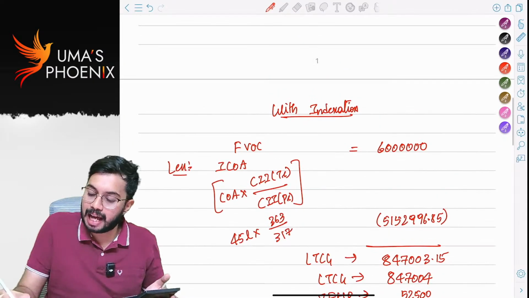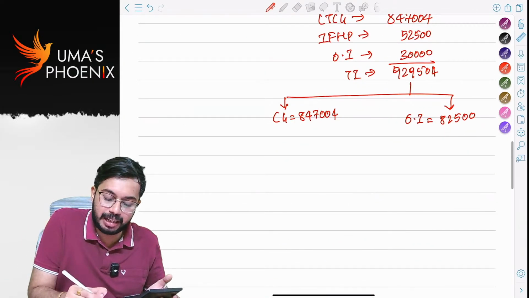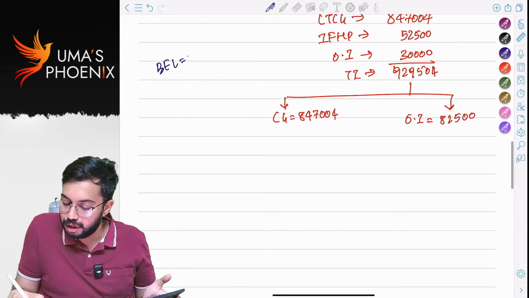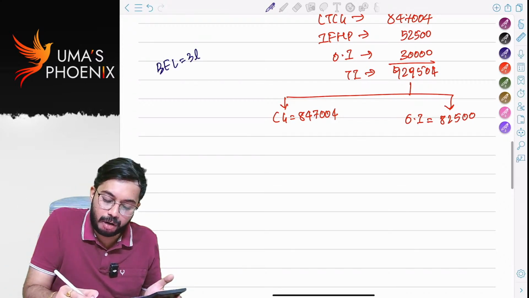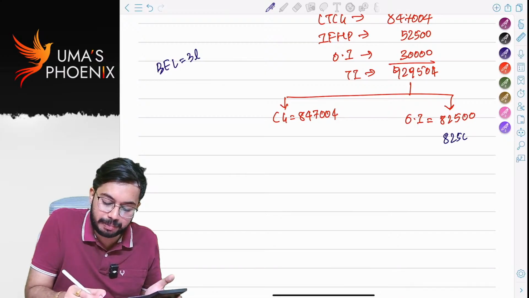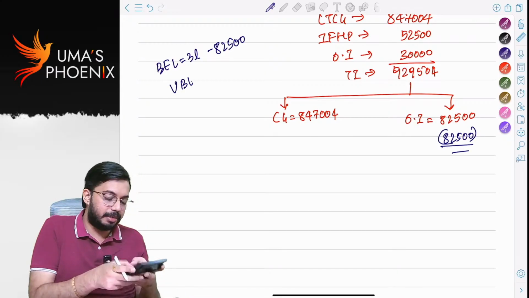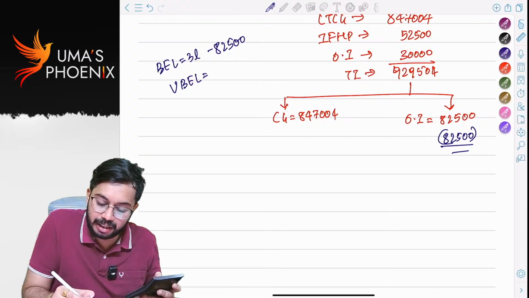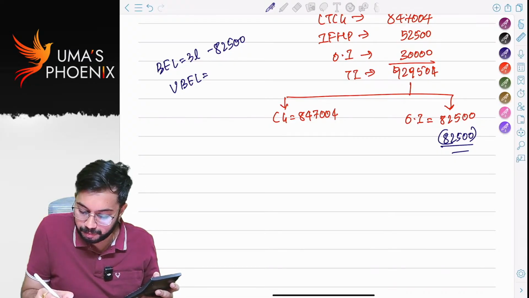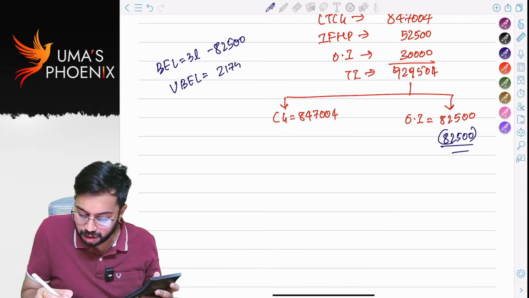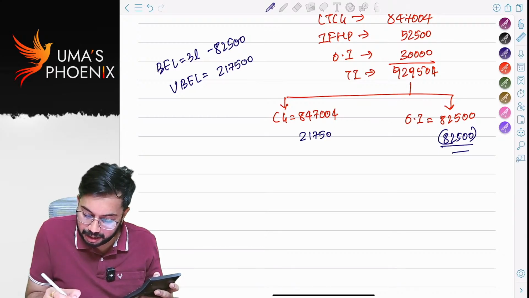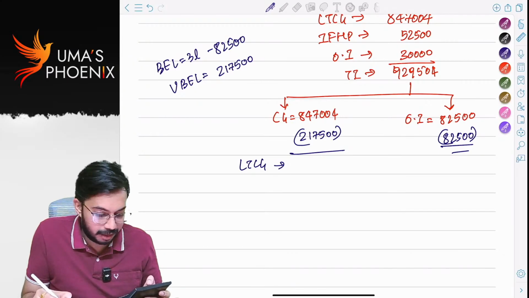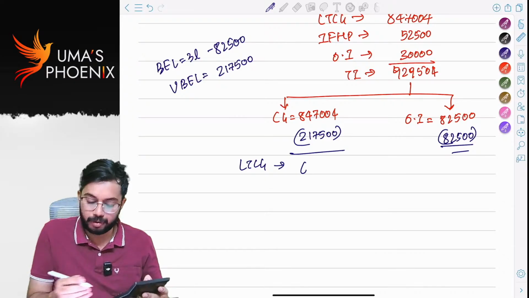Next, default tax regime basic exemption limit available is 3 lakhs. First priority should be given to other income. You will set off other income. How much is unexhausted basic exemption limit? Unexhausted basic exemption limit is 3 lakh minus 82,500, 2 lakh 17,500. So how much is long-term capital gain? 8,47,004 minus 2,17,500, 6,29,504.